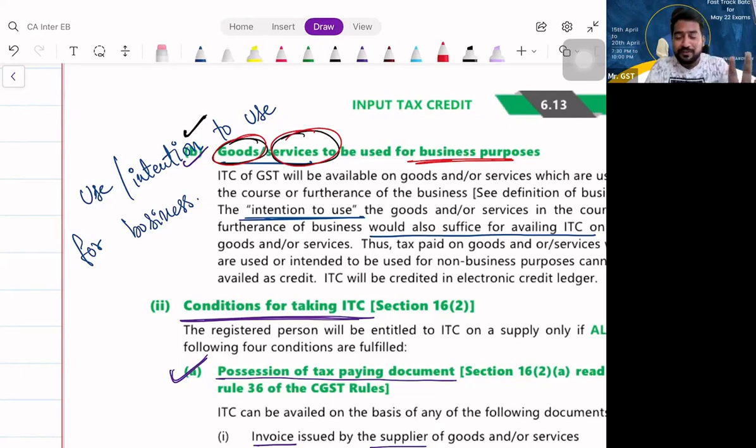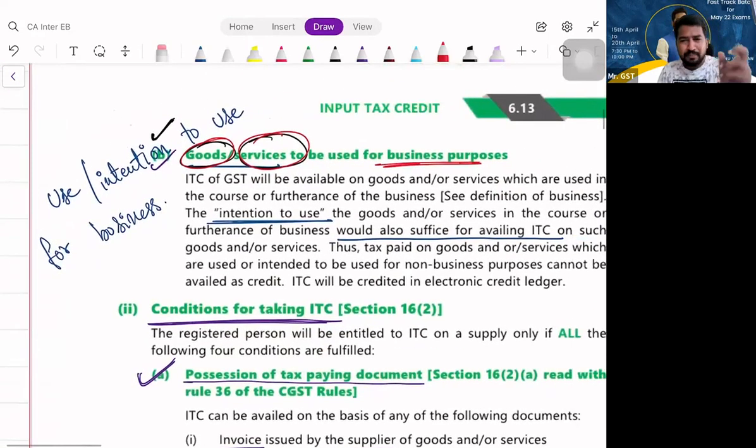Fine. So that way, please understand, it is not like because you have the GST number, you can avail ITC. You should have purchased it for business purpose, or you should have the intention to use it for business. Clear? Shall we proceed? That is condition number 2. So these are the basic criteria for being eligible to go for ITC. That is section 16, subsection 1, clause A and B. We are done with. Clear? 2 criteria to be met for availing ITC.